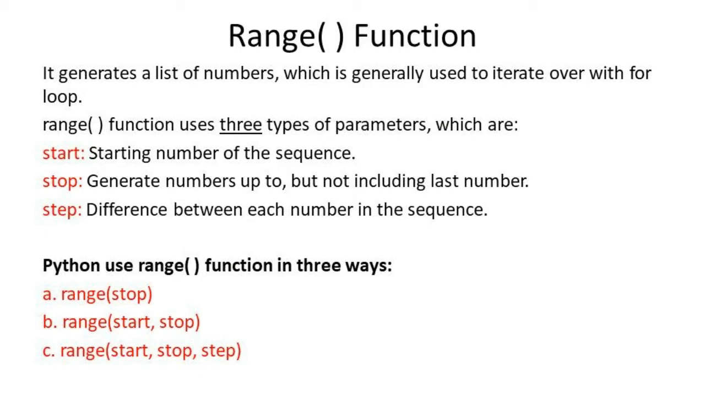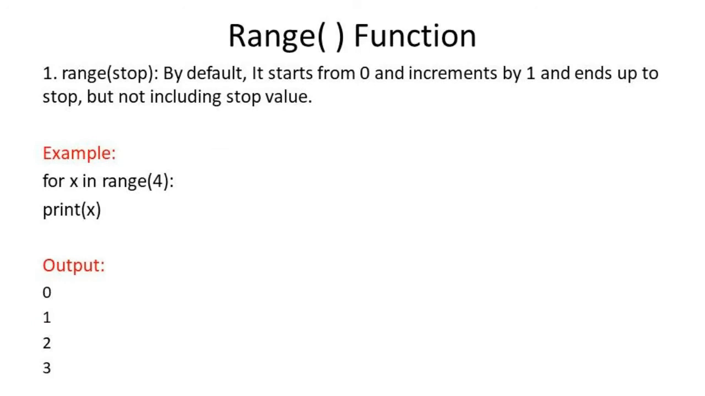Python uses range function in 3 ways. First is range stop, range start comma stop, range start comma stop comma step. So we will discuss it one by one. First is range stop. So it will start from 0 and increment by 1. For example, for x in range bracket 4, in the bracket we have written 4. Print x. We are printing the value of x. So in the output we will get 0.